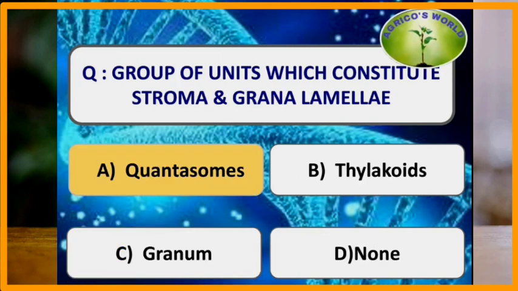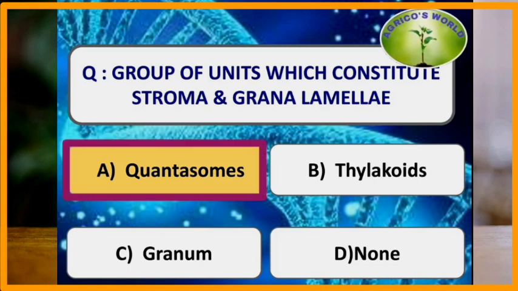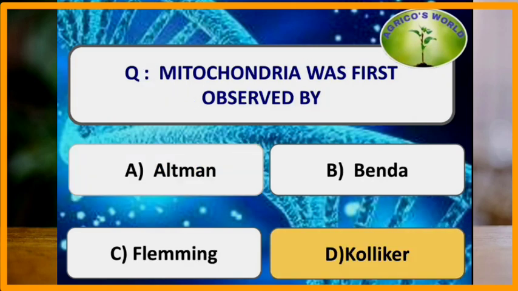Group of units which constitute stroma and grana lamellae are quantasomes. Quantasomes are the units which constitute stroma and grana lamellae. They are associated with the electron transport and photophosphorylation.